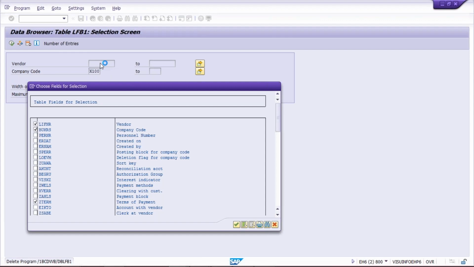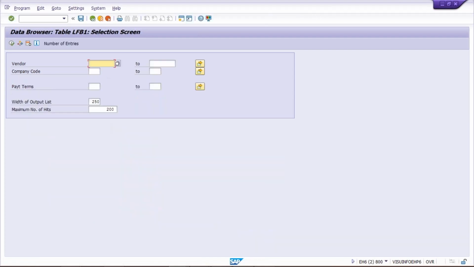Now here we are not going to give a vendor, because all the vendors which have been set up for company code X100 are going to appear in the list. Okay, so just wait for a few seconds. The terms of payment field is going to appear, and that is going to simplify our search criteria. So now give your company code X100. Don't give anything in vendor master, so that all the vendors created for X100 are going to appear. But now we are going to add one more selection criteria, and here I'm going to give TM30.